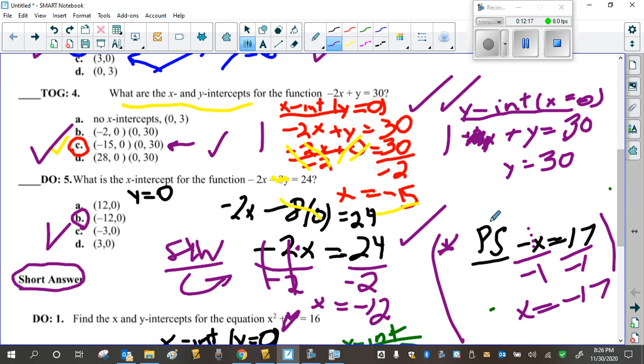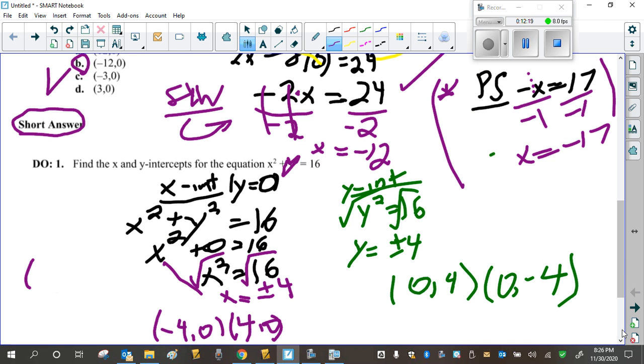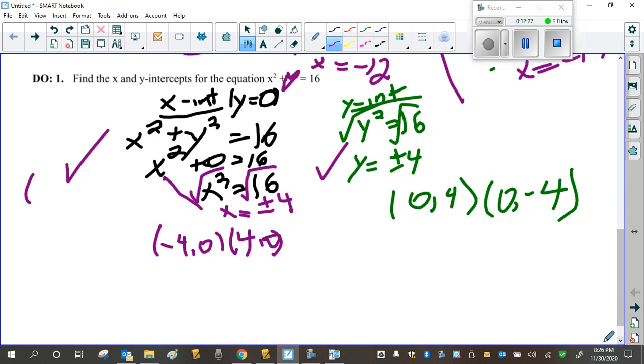Showed his and her work. And number 6, 1 mark for positive negative x, 1 mark for positive negative y. So 6 questions out of 2, but they forgot to show their work on one of them, so they got 11 out of 12.